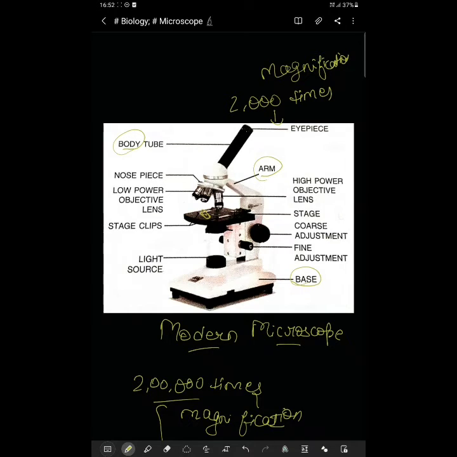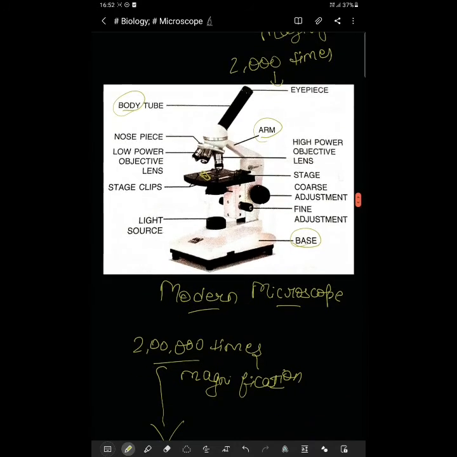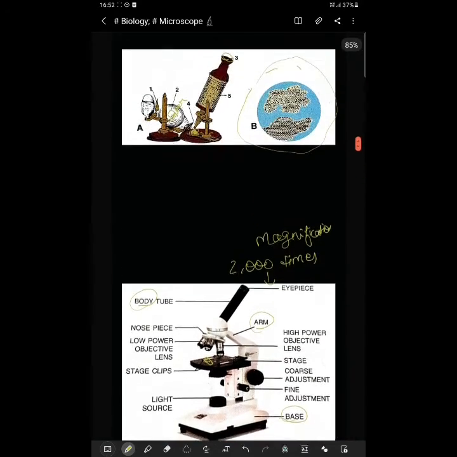Now let's move to some diagrammatic representation of the simple and compound microscope. I will also tell you some uses of it and how we can use it. Now let's move to the next one.